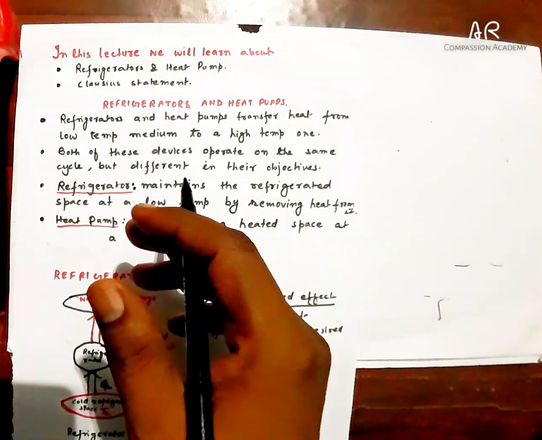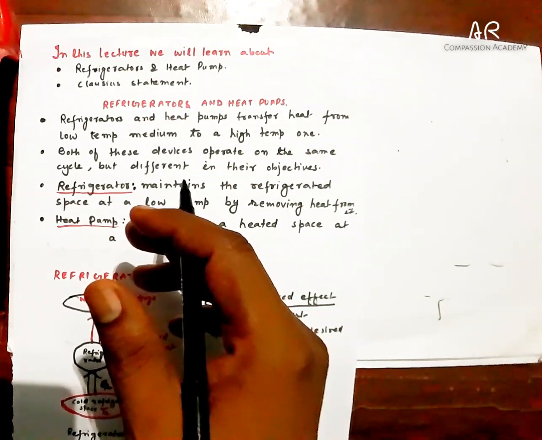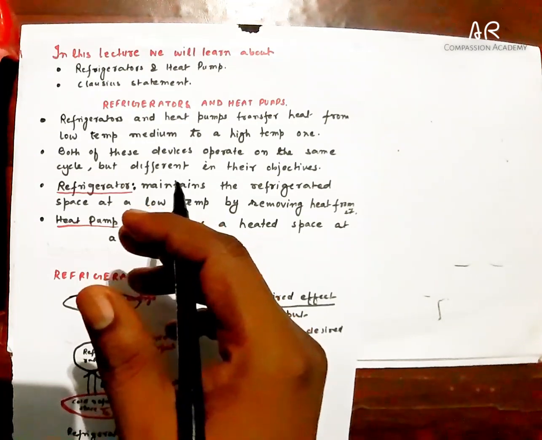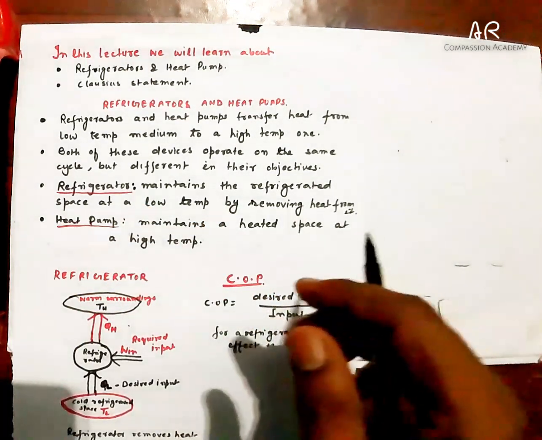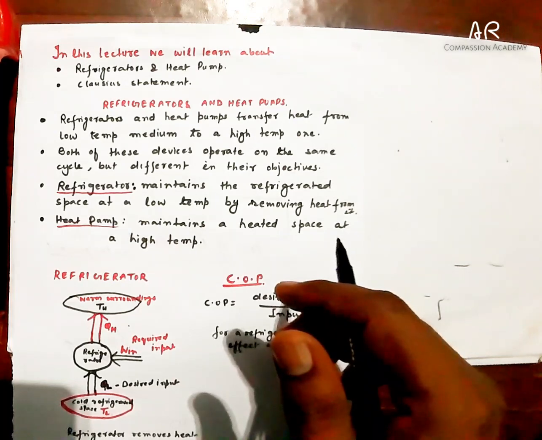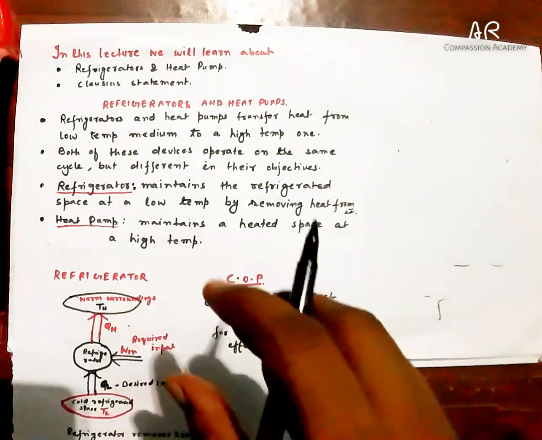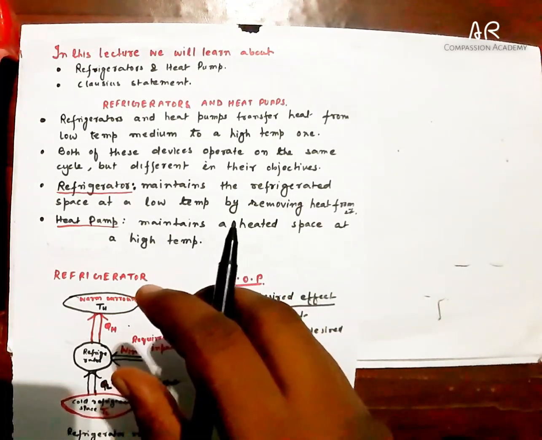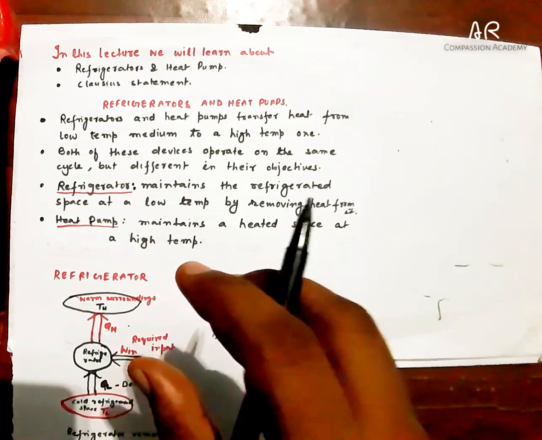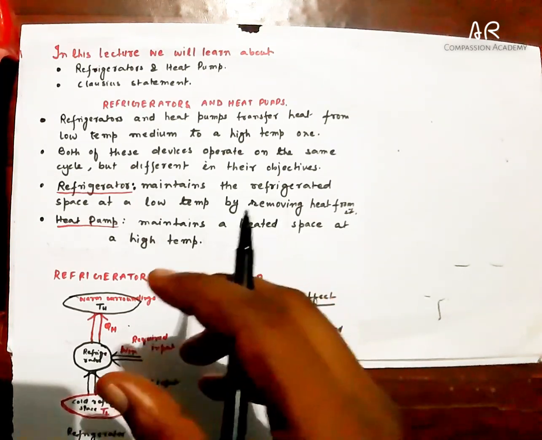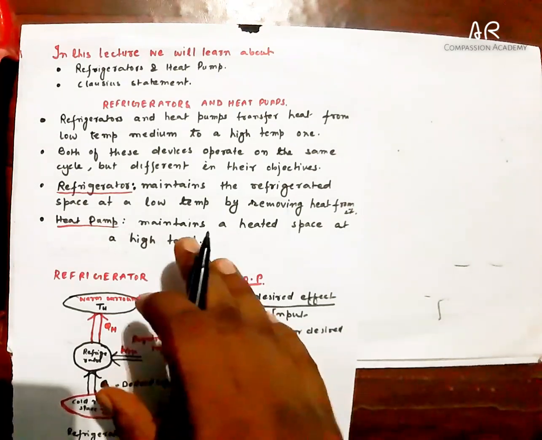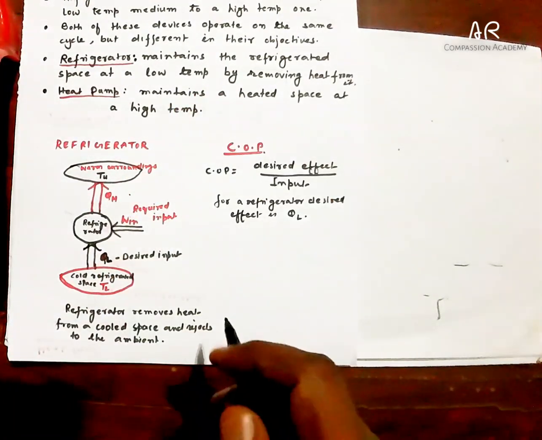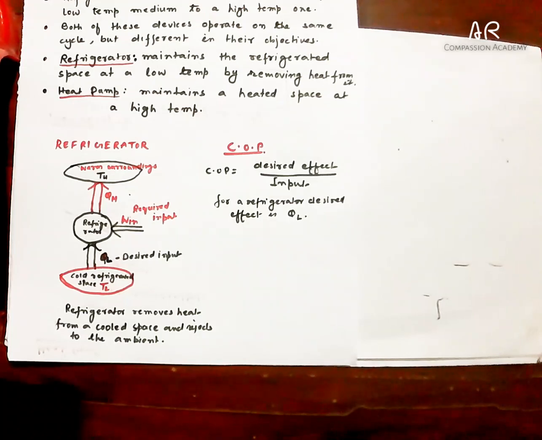So refrigerators and heat pumps both transfer heat from low temperature medium to high temperature one. Both of these devices operate on the same cycle, but they differ in their objectives. They differ in their objectives means what? Refrigerator maintains a refrigerated space cool, and heat pump maintains a heated space warm. So we can understand refrigerator and heat pump by a schematic diagram.